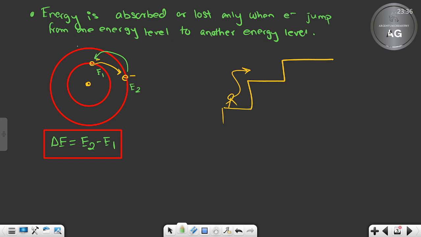Understood? So initially we have seen the electron is at position E1, that orbit, which has energy E1. That we will call the ground state. What will we call it? Ground state. Ground state means the original state. Now if the electron jumps from there to another higher orbit, that is called the excited state, because the energy will increase, the higher energy state. Clear?